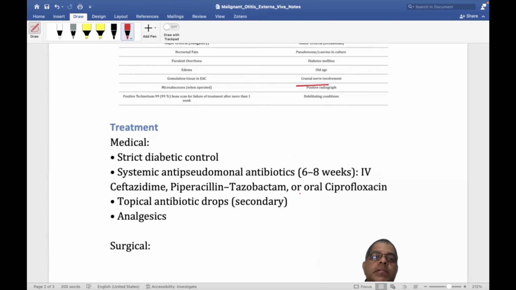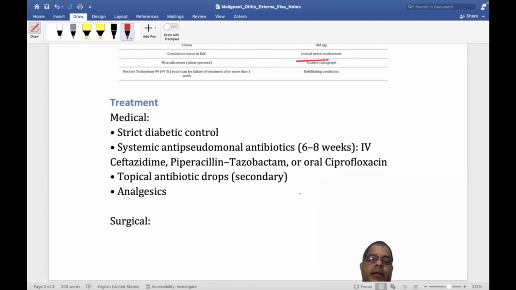Treatment: first and important is strict diabetic control and give systemic anti-pseudomonal antibiotics. What are they? IV ceftazidime, I prefer ceftazidime, and next piperacillin and tazobactam. But in the exam, first tell oral ciprofloxacin. If oral ciprofloxacin does not help, go to piperacillin-tazobactam, then ceftazidime. Topical antibiotics have less role, so because there is pain, you have to give systemic antibiotics.